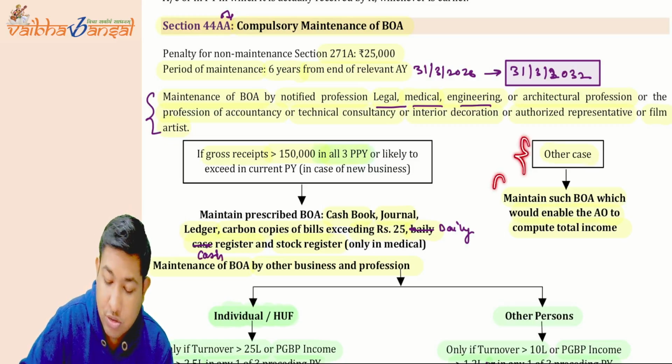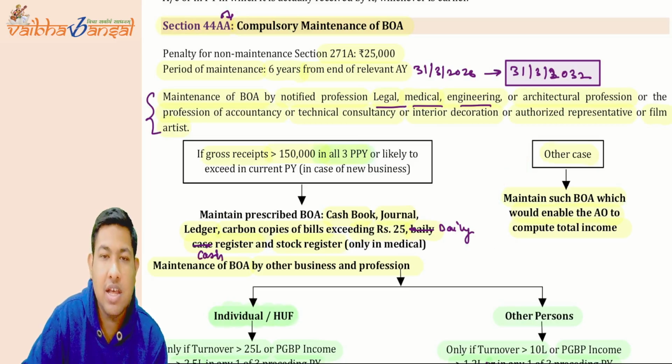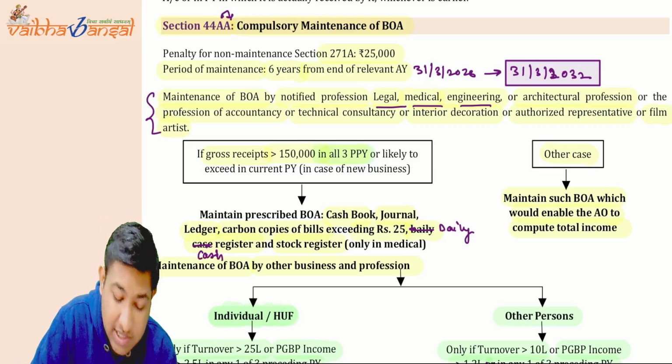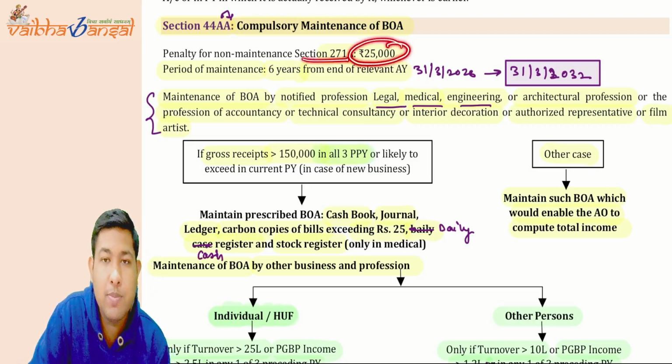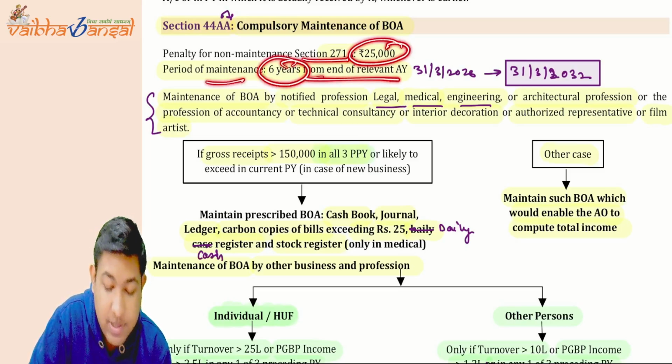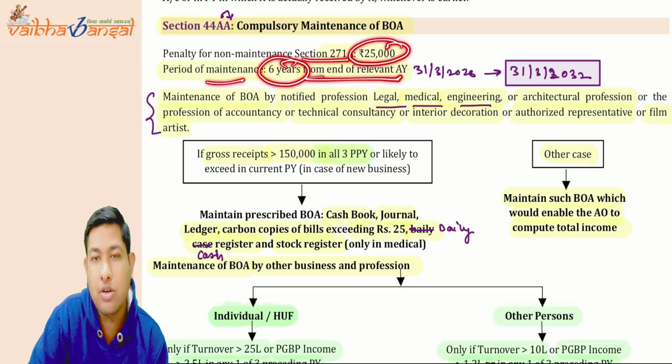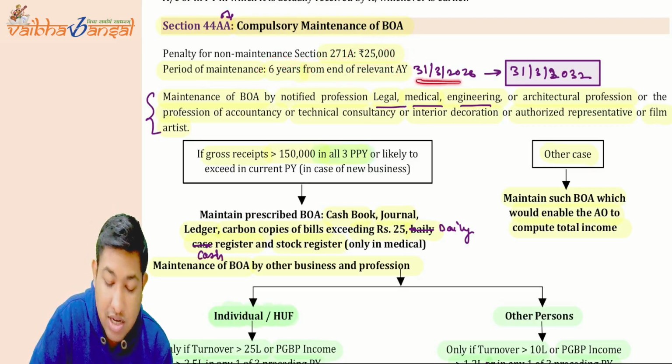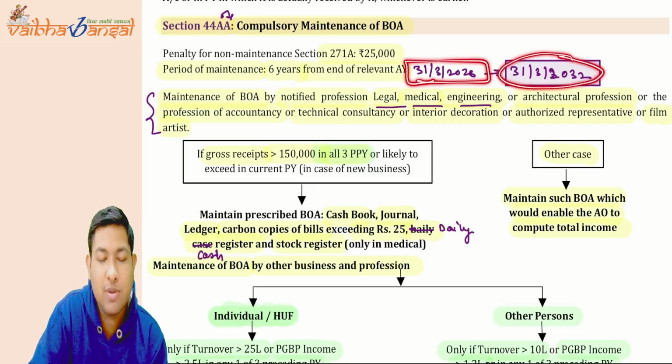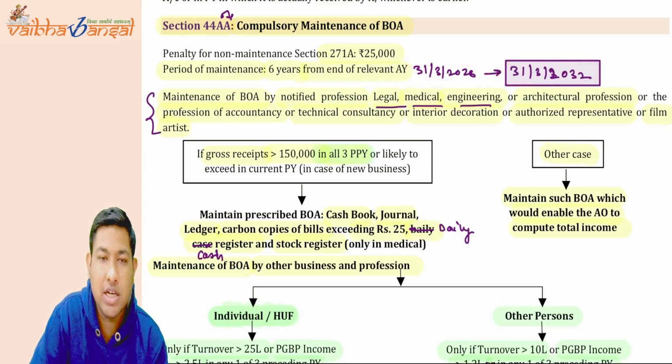Or in other cases, you can maintain any such books of account that is necessary for the AO to calculate your total income. If you are not maintaining the books of account, you will be penalized by 25,000 rupees, and you have to maintain for 6 years from the end of your relevant assessment year. Your relevant assessment year ends on 31st March 2026, so you have to maintain for 6 years from the end of 31st March 2026, which means 31st March 2032.